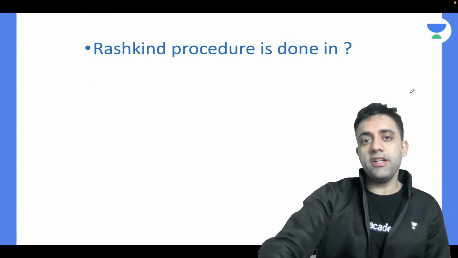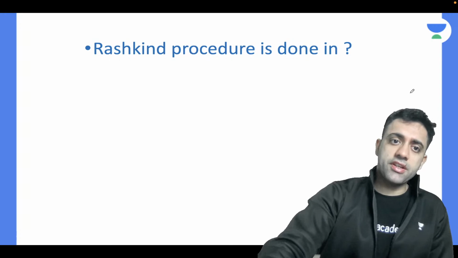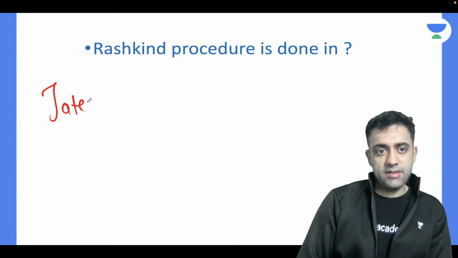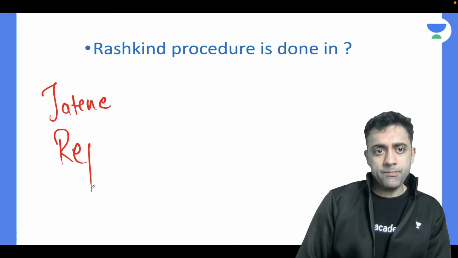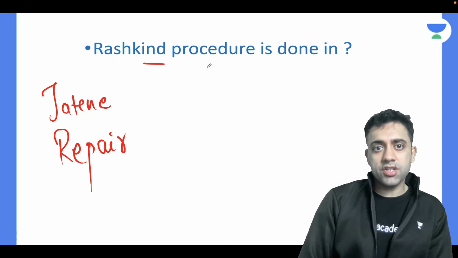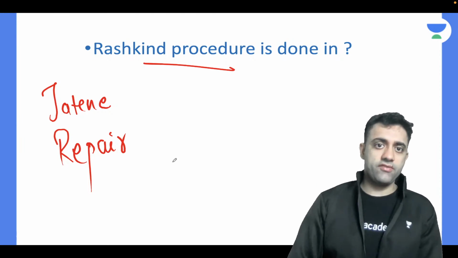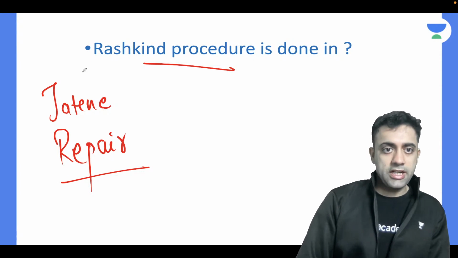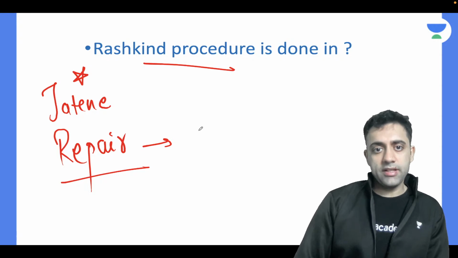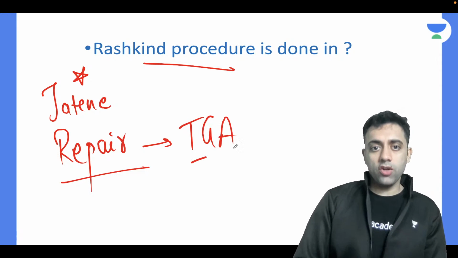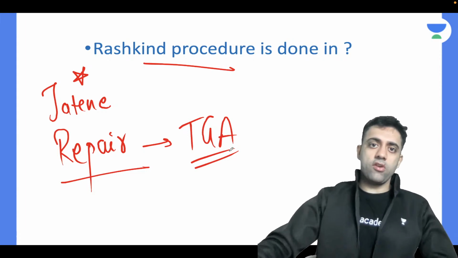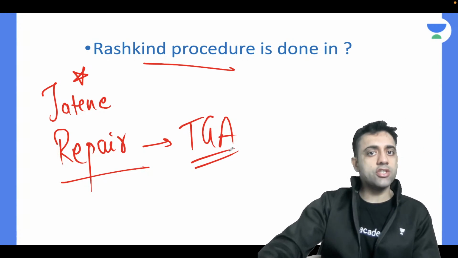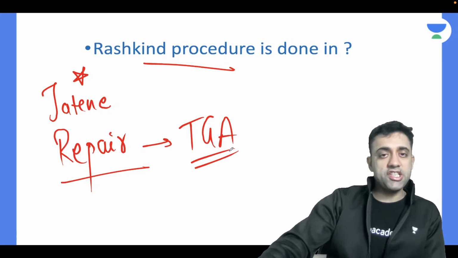Now, the Rashkind procedure. Where do you see the Rashkind procedure? There are two procedures we need to know: the Jatene repair and the Rashkind procedure. Where do you see the Jatene repair? These are all exam questions. We do the Jatene repair in TGA. The surgical treatment of choice for transposition of great arteries is the Jatene repair.